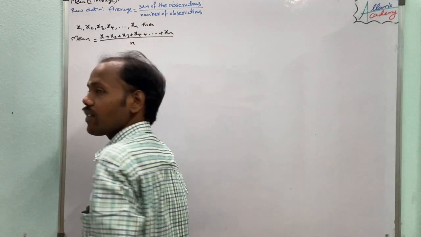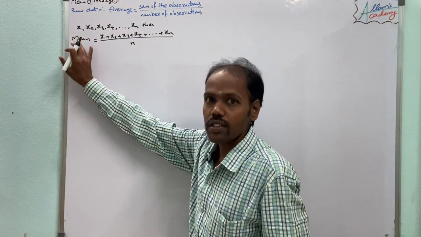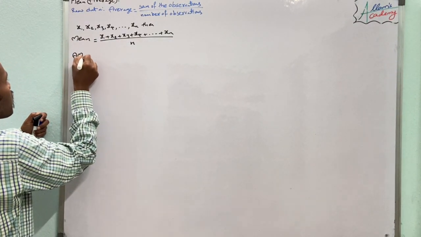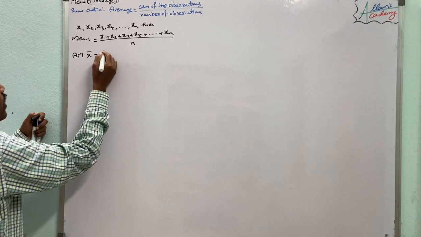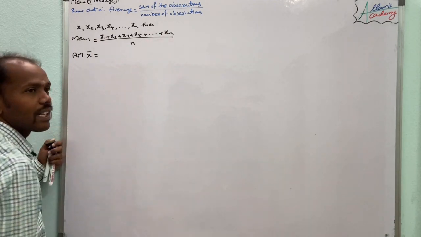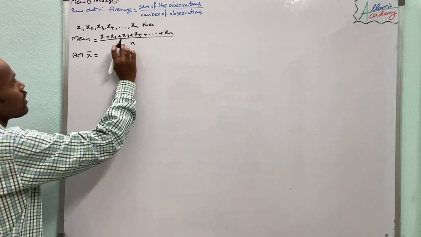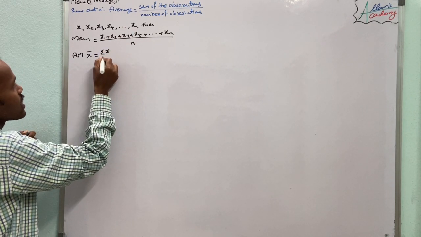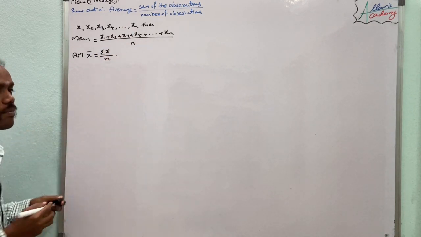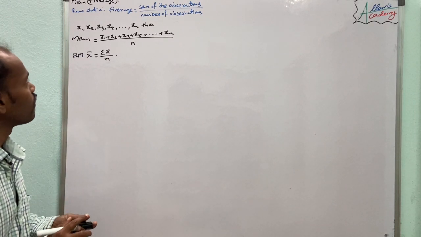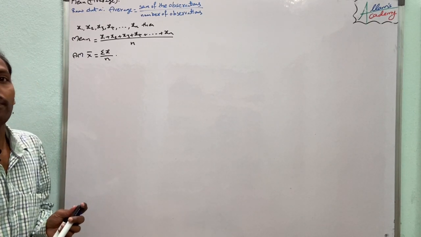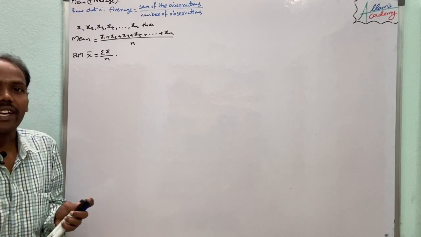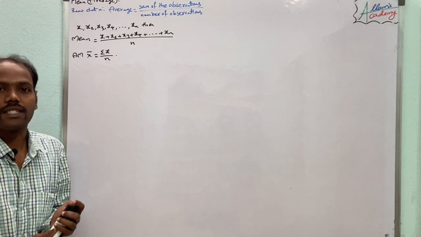So the mean, x bar, equals the sum of the n values, that means summation x by n. In this method we calculate the mean of the data given in raw form.